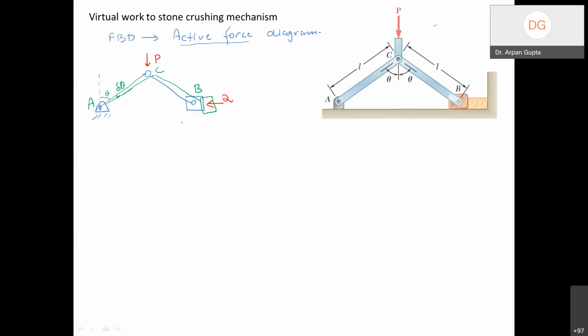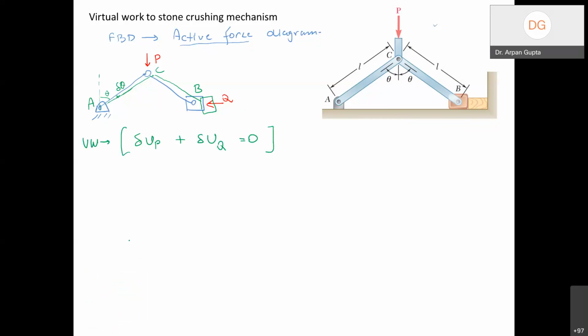So what the principle of virtual work says is that the virtual work done by the force P plus the virtual work done by force Q should be equal to 0. So this is the principle of virtual work.